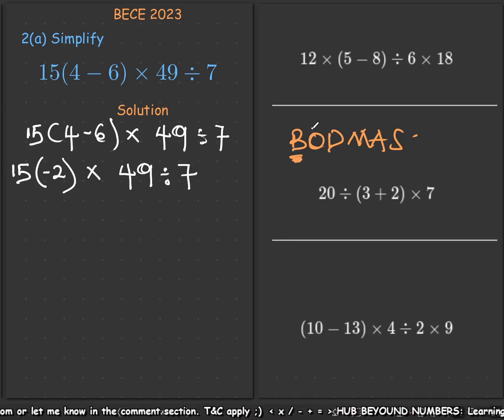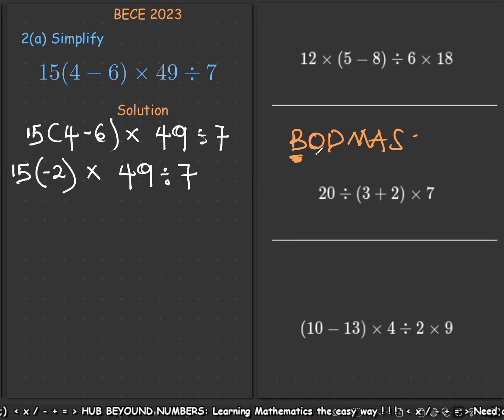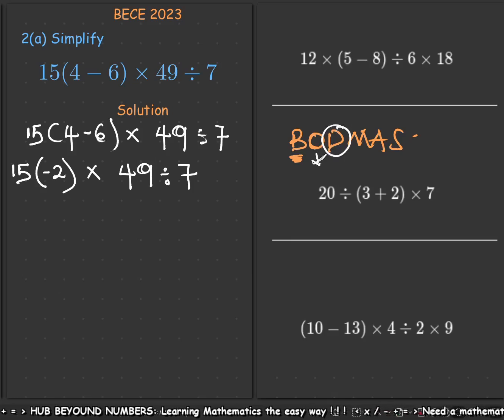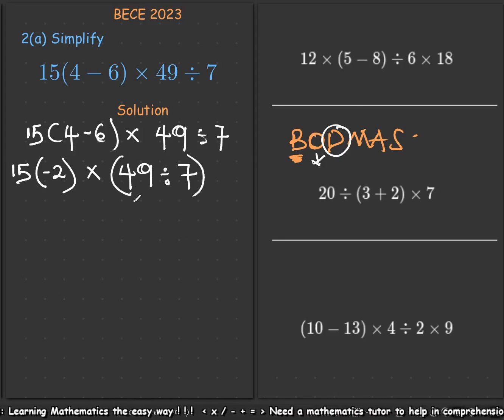After bracket, it asks us to work on Order. Order here means if there's any power, work on that. But as you can see, there is no power anywhere. So after the power, you then go into Division. Do we have any division here? Yes, we have a division. The division is working on this and then this, that is 49 and then 7.